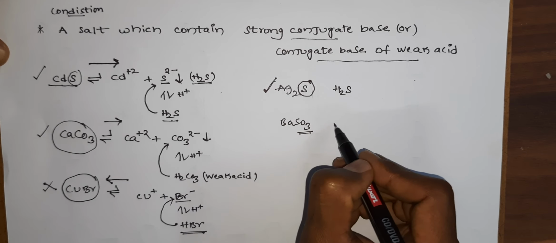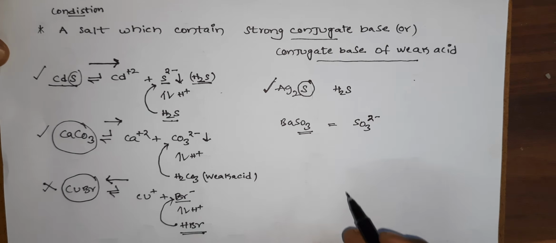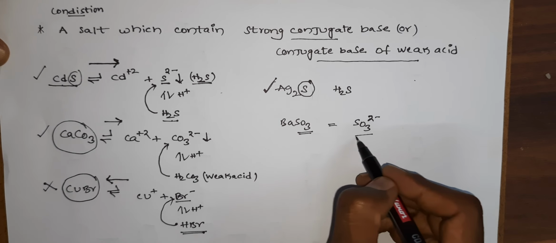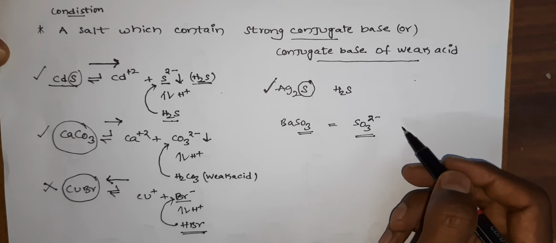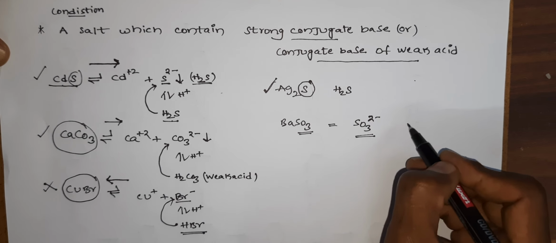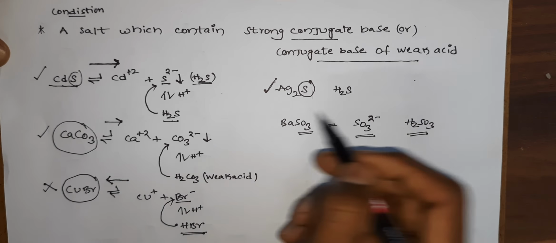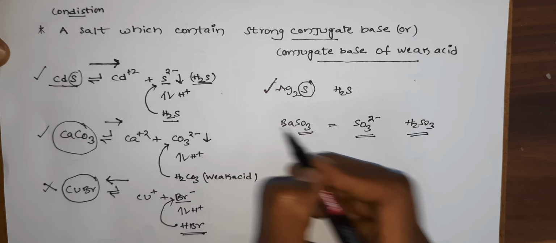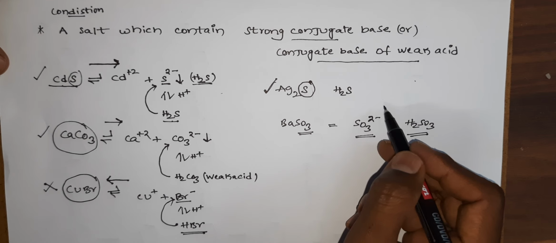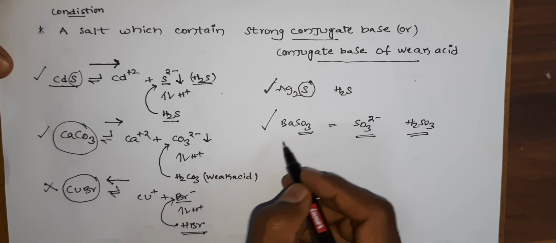SO3 2-, not sulfate, this is sulfite. This is a conjugate base of a weak acid, H2SO3, which is a weak acid. So due to the strong conjugate base, the solubility is more in acidic solution.